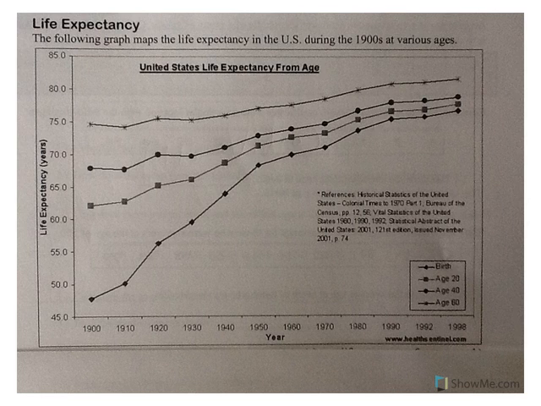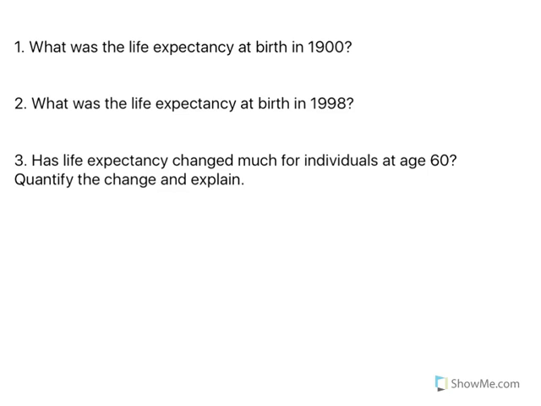So you see this, and we've got at birth, so this first one is birth, then we get to age 20, so the second one is age 20. Then we have life expectancy at age 40, and then the last one up here is age 60. So you can see that this is in the U.S. over years. You might want to come back and reference this, maybe take a picture so you have it if you don't have your packet with you, but this is what I'm going to use to reference.